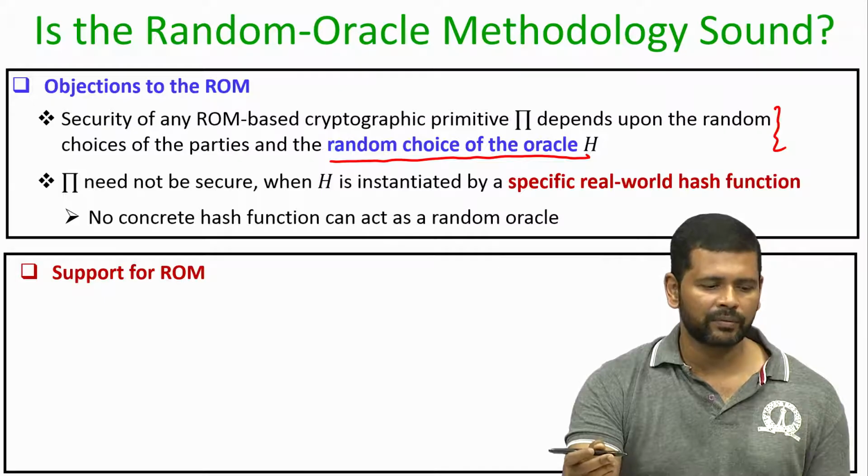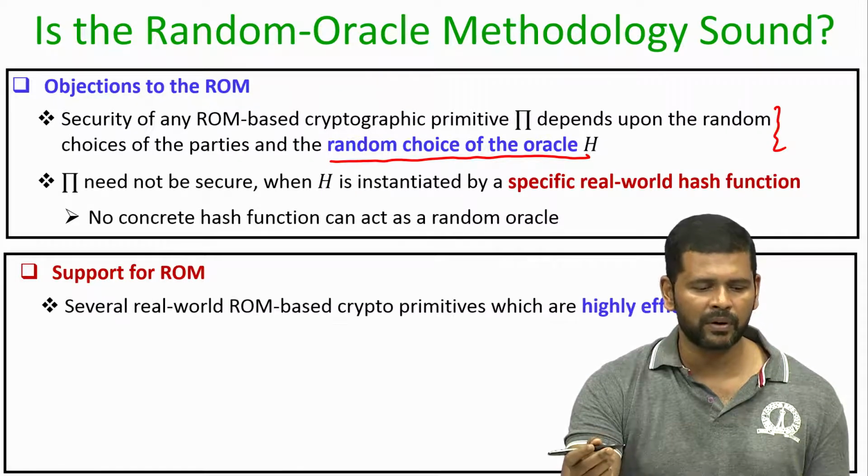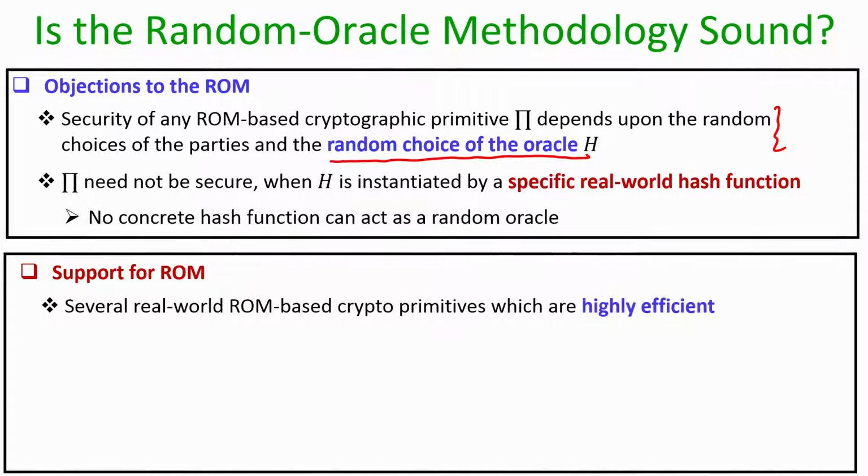The other school of thought, which supports the random oracle model, is as follows. There are several cryptographic primitives which are highly efficient, and we will see some examples of such primitives in this lecture. Later on we will see that for most practical public key cryptographic primitives, which use hash functions, security can be proved only if we go to the random oracle model. We cannot prove the security of those public key primitives based on hash functions just using collision resistance or the standard properties of the hash functions.